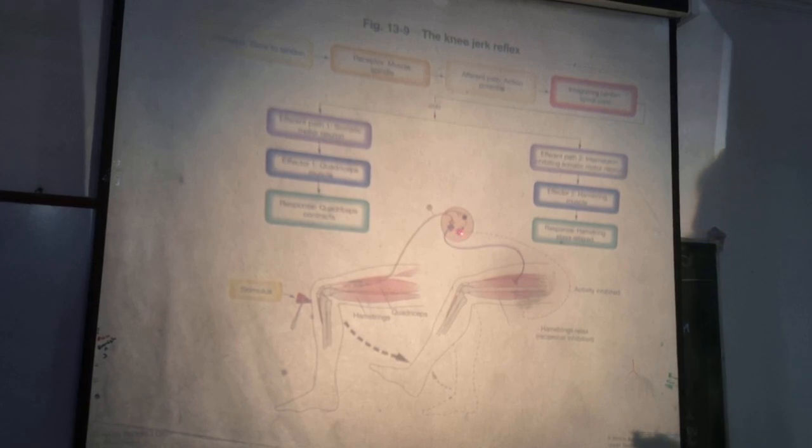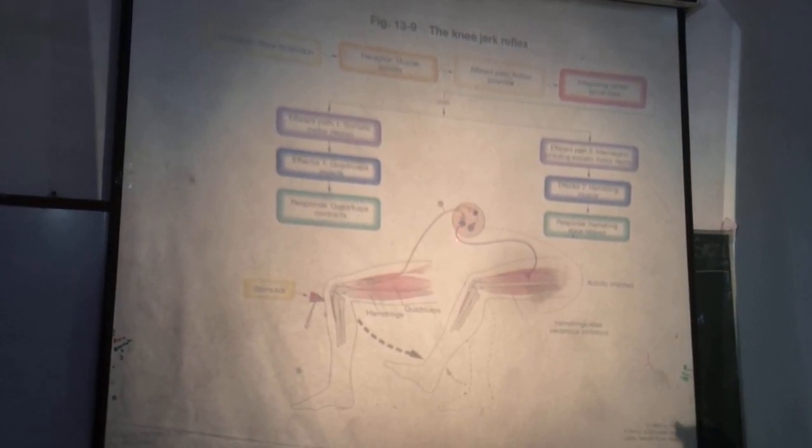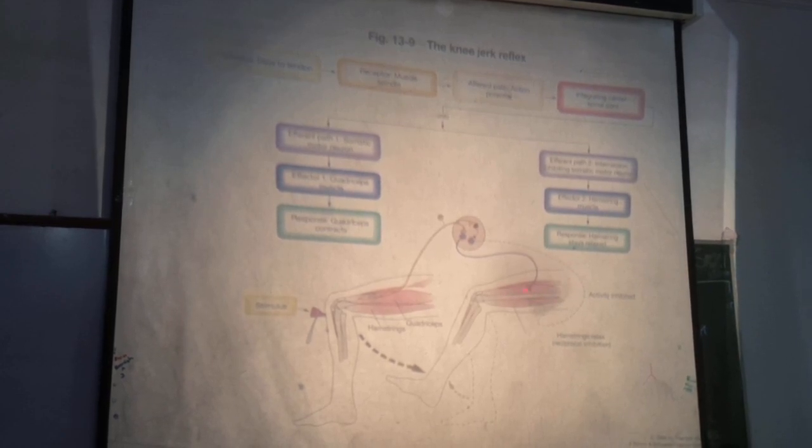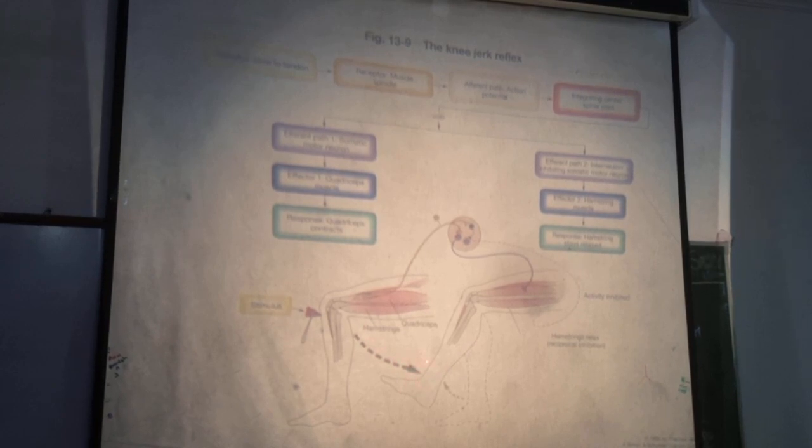The alpha motor neurons are excited, and impulses come along alpha motor nerve fibers to the quadriceps. The quadriceps contract, and the leg moves forward like a jerk. This is the knee jerk.